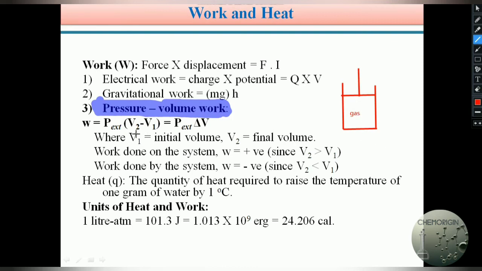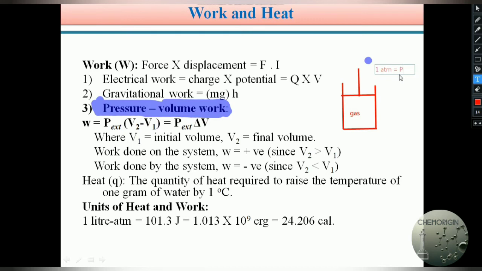See how I defined work: work equals external pressure into V2 minus V1, that equals P external into delta V. Students, initially let us assume atmospheric pressure of around 1 atmosphere is present. So in a cylinder which contains gas, 1 atmosphere of pressure is applied. Atmospheric pressure is always 1 atmosphere only.